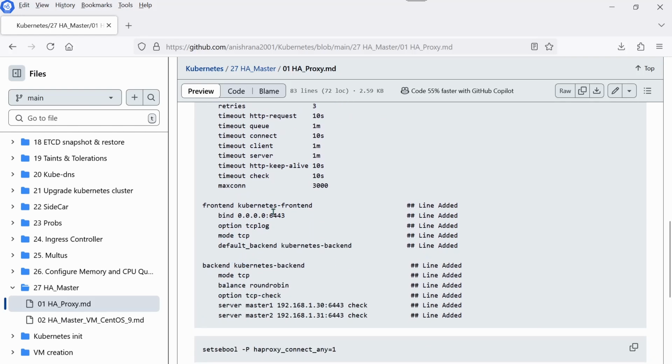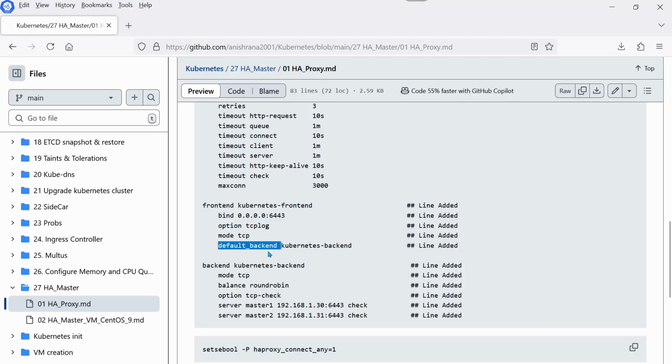Let me explain what this is. My frontend proxy name will be kubernetes-frontend, and it will bind to 0.0.0.0 IP address and port number 6443. Option is tcplog, mode is tcp. It is checking for TCP connection, right?